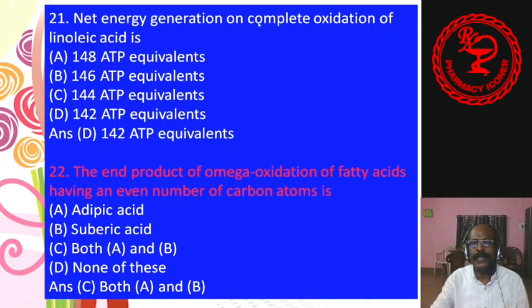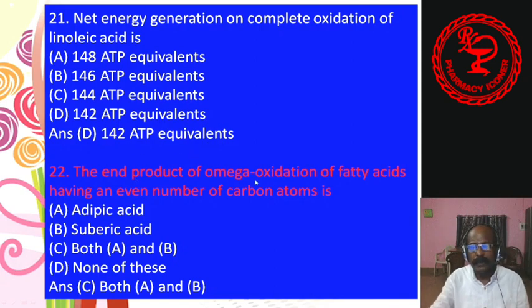21. The net energy generation for complete oxidation of the linoleic acid. This is the linoleic acid, not the palmitic acid. 148 ATP equivalents, 146 ATP equivalents, 144 ATP equivalents, 142 ATP equivalents. Here is the answer D, 142 ATP equivalents. So net energy generation for complete oxidation of the linoleic acid, 142.